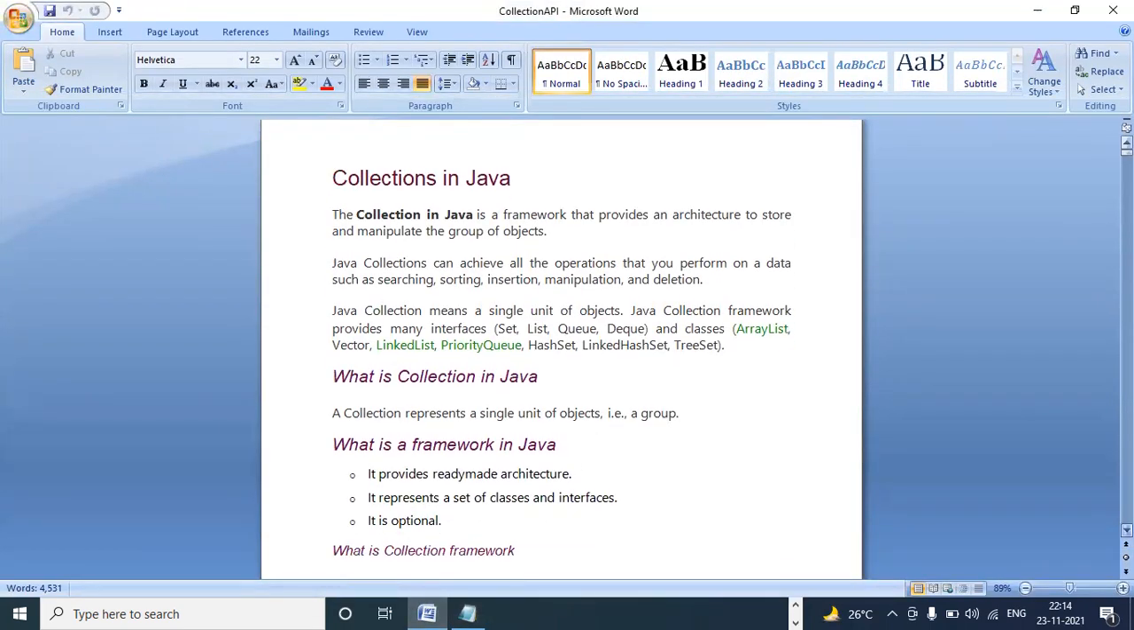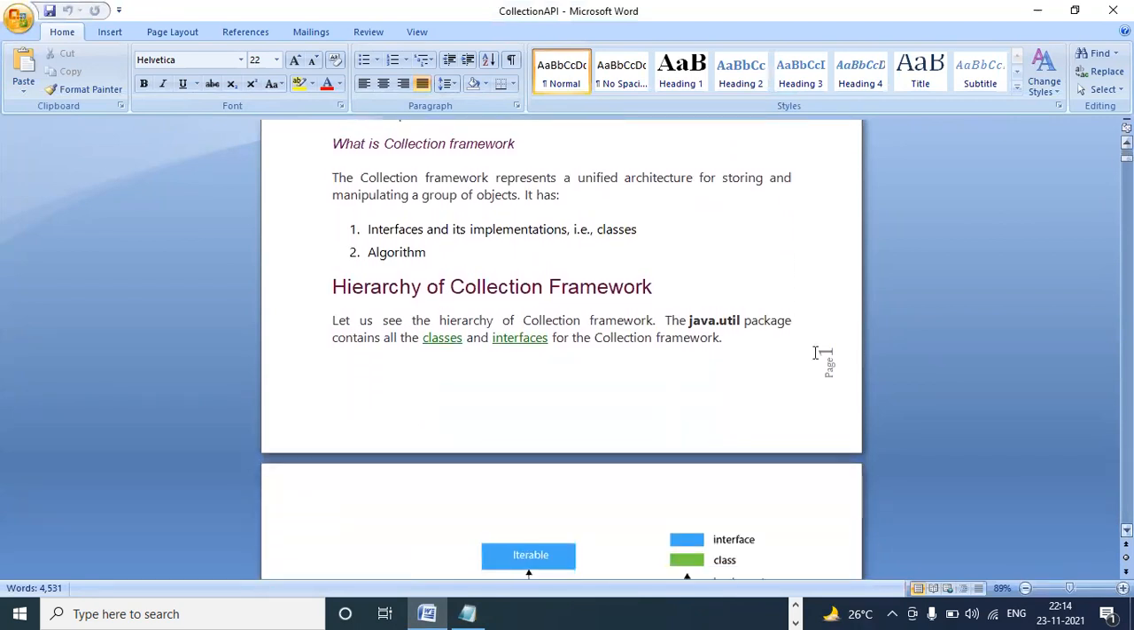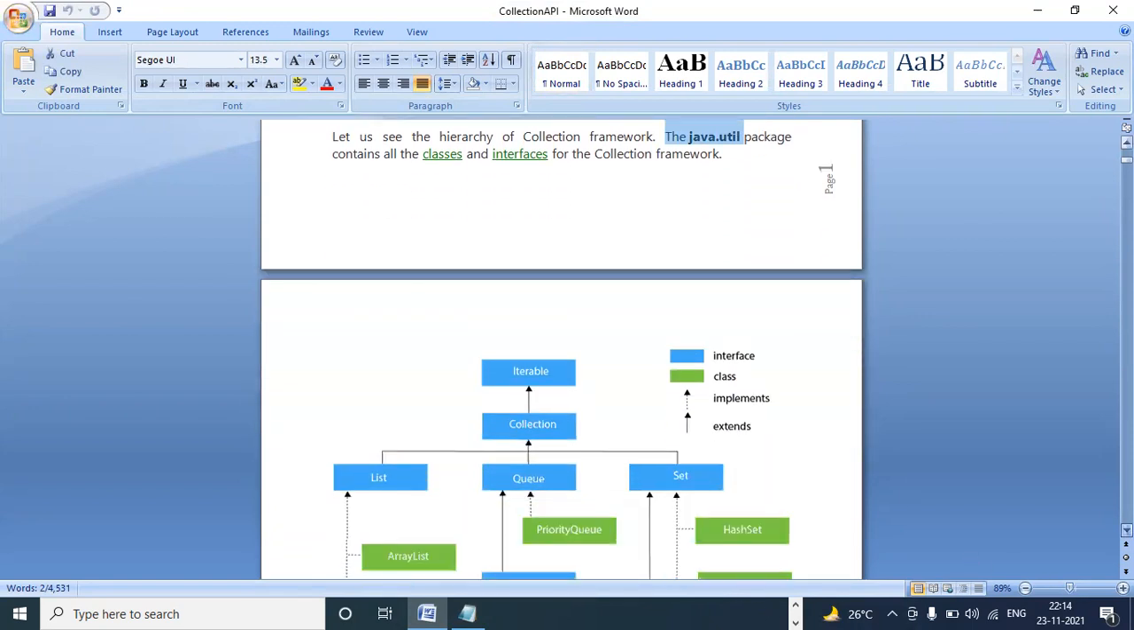Sharing this document also to you. Which package do they give? The java.util package.